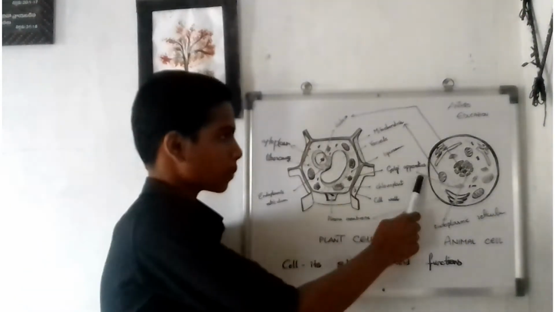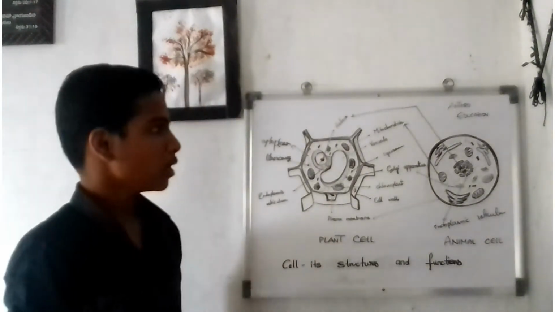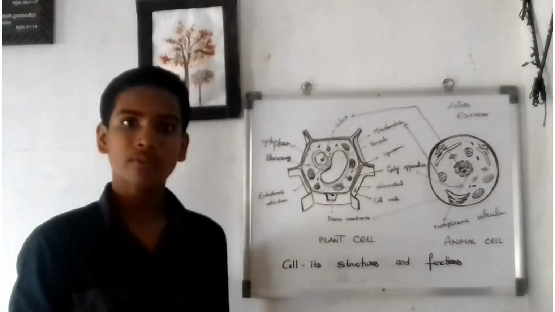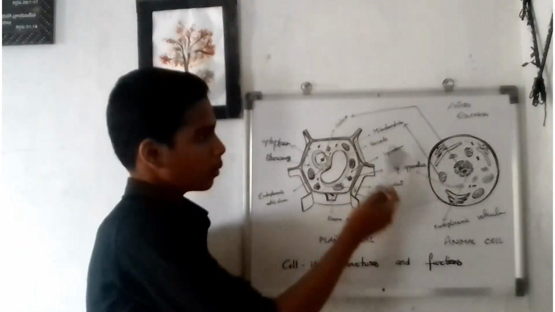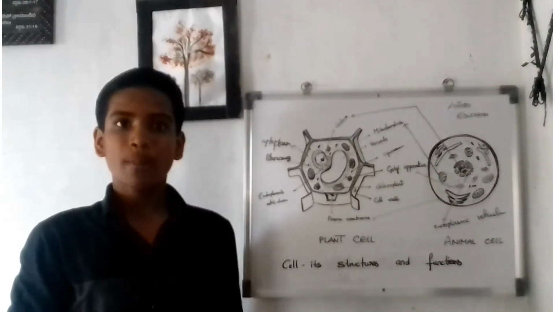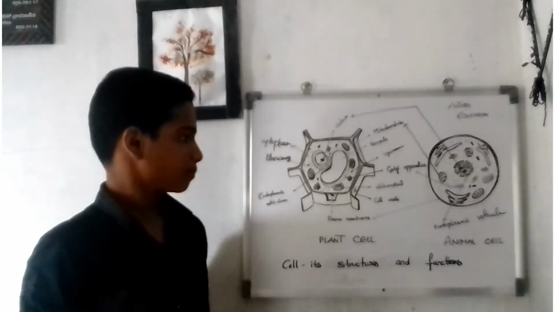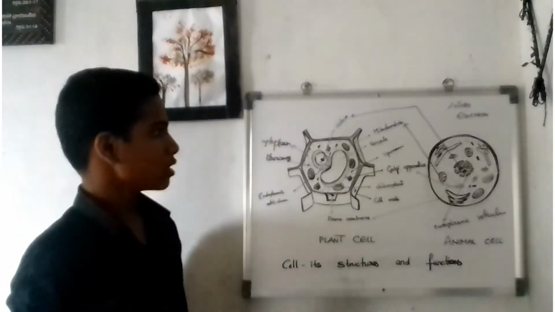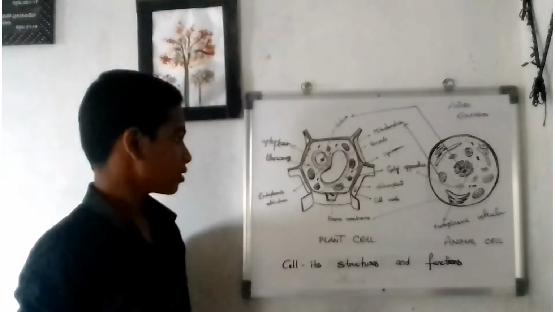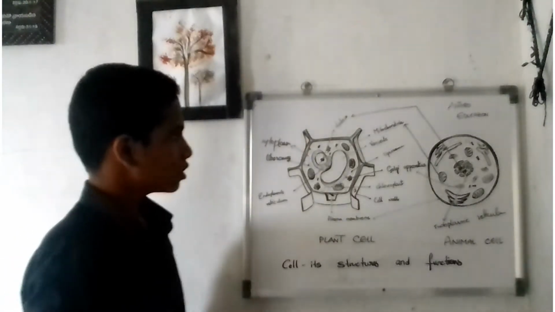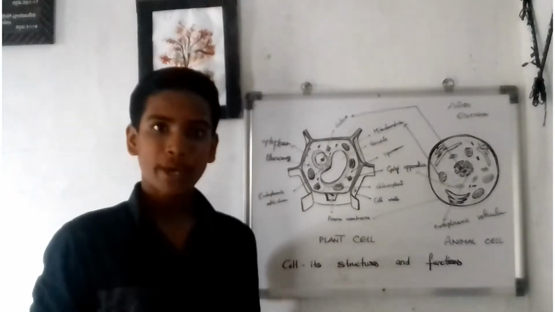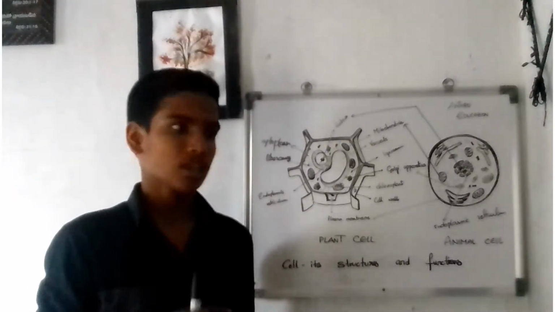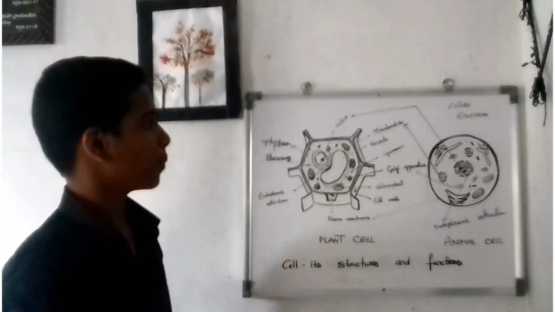If the food is not packed, how will the transportation of food occur? So transportation does not take place when the Golgi apparatus is not functional. So the Golgi apparatus is also an important organelle in the cell. It helps in repair and packaging. This is about the Golgi apparatus.